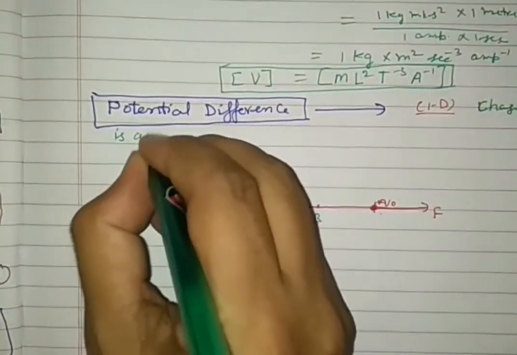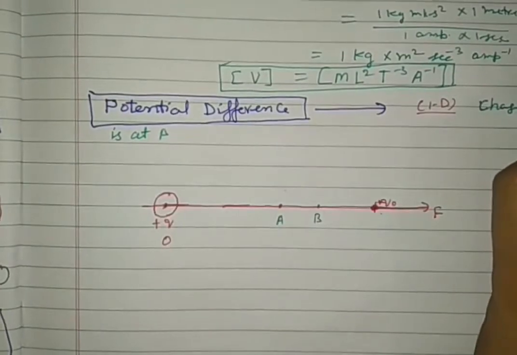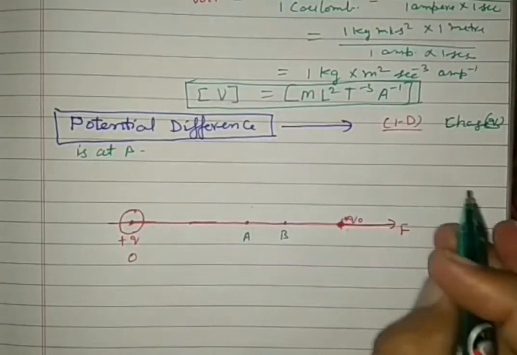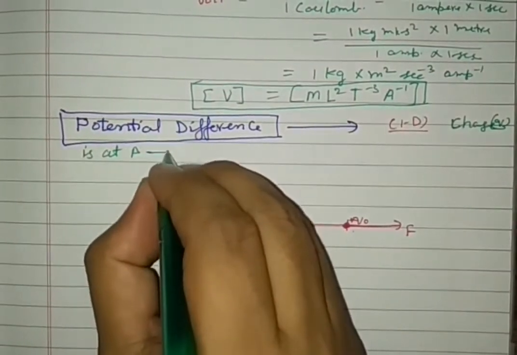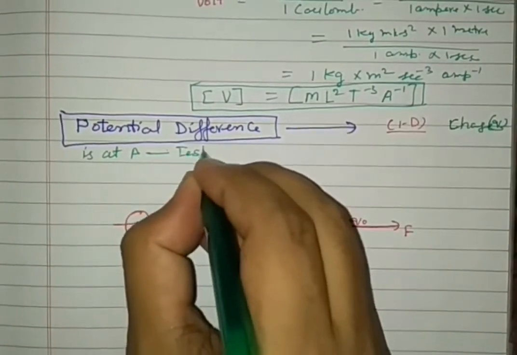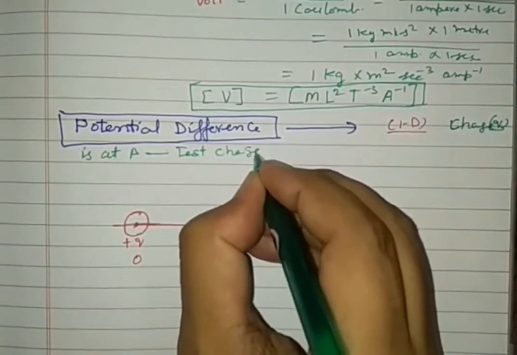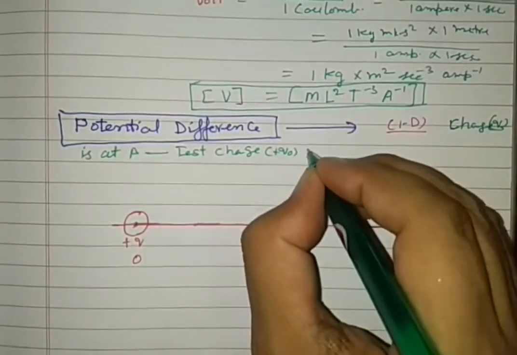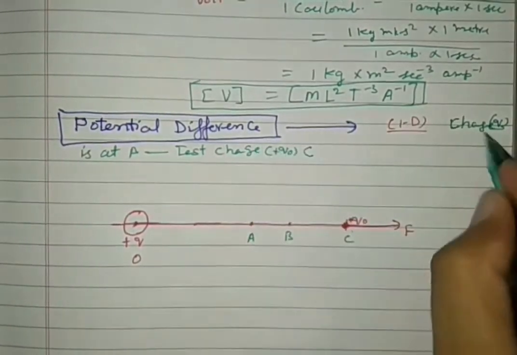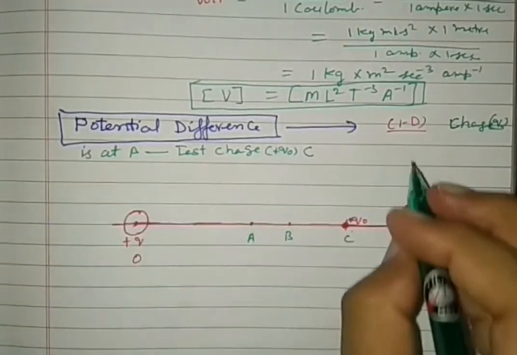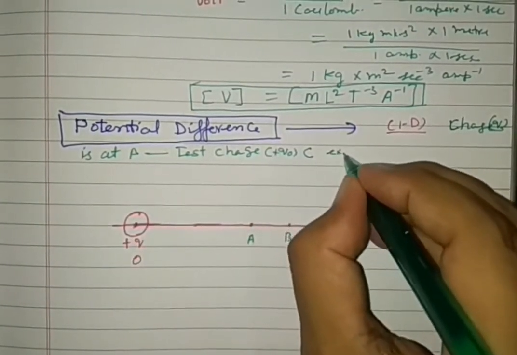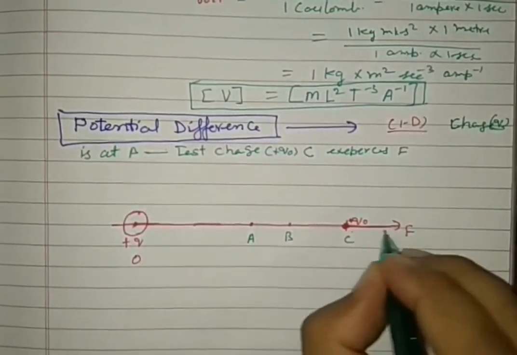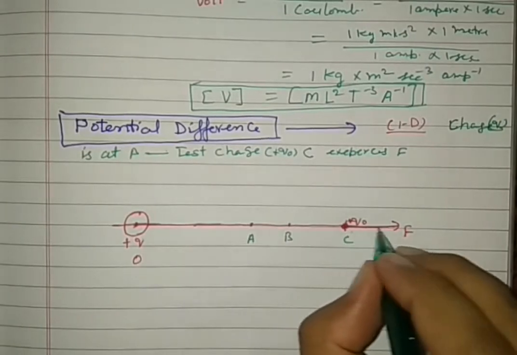Charge Q is at A. The test charge, plus Q0, is at point C. This test charge experiences a force.